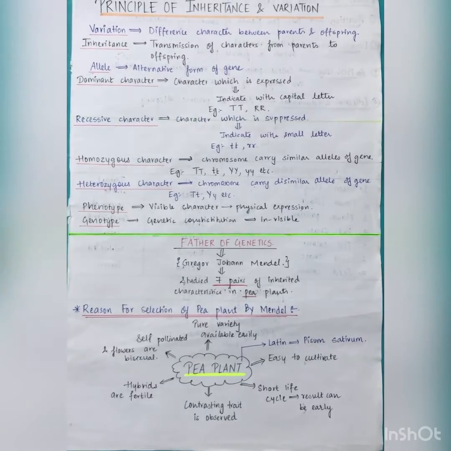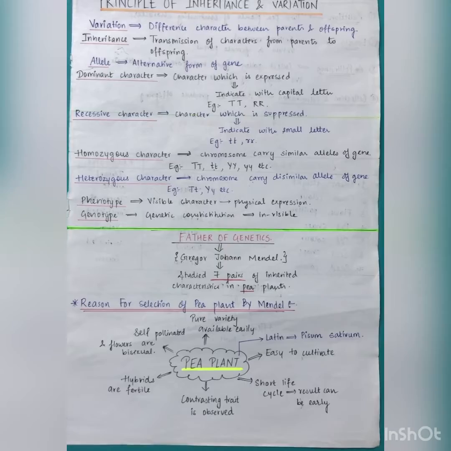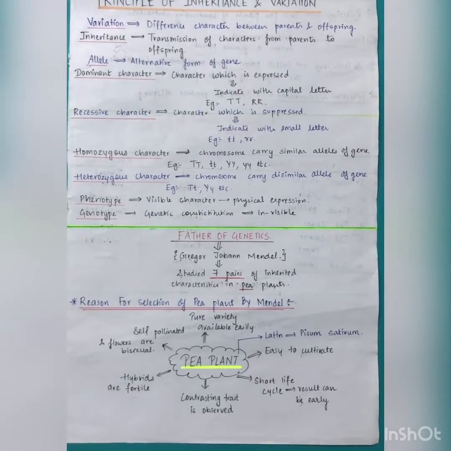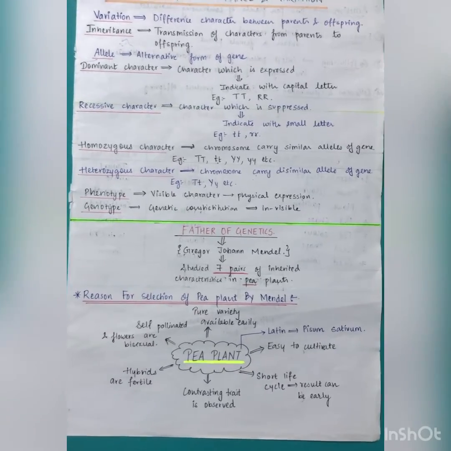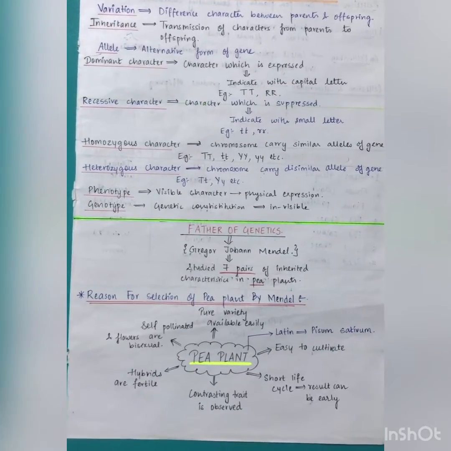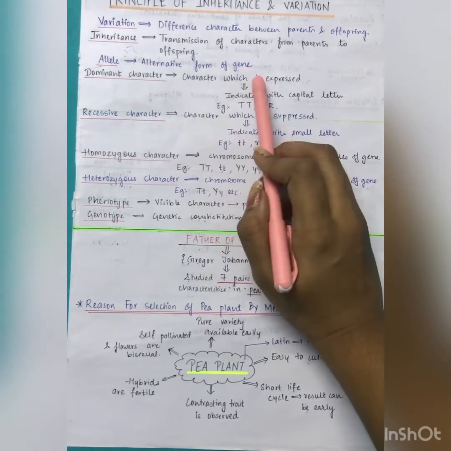So the first term is variation. Now what is variation? Variation is a difference in character between the parents and the offsprings. Inheritance is the character which is being transmitted from the parents to progeny. Allele is the alternative form of gene. So allele we can also say as a pair of a gene.